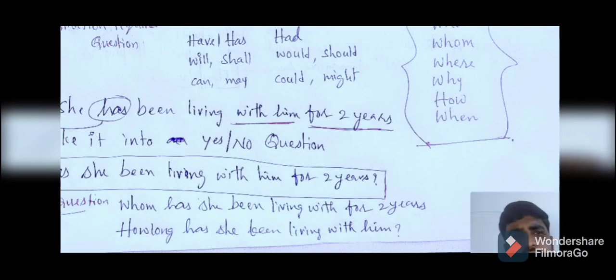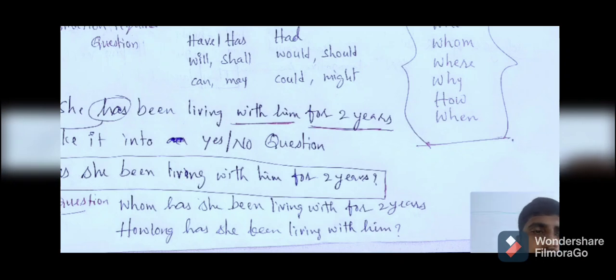If you leave out whom, the sentence formation is common: the helping verb has to be used before the subject of the sentence. So here, has she been living is common. But here I skipped with whom, because I wanted to question the person. So I used here: Whom has she been living with for 2 years?